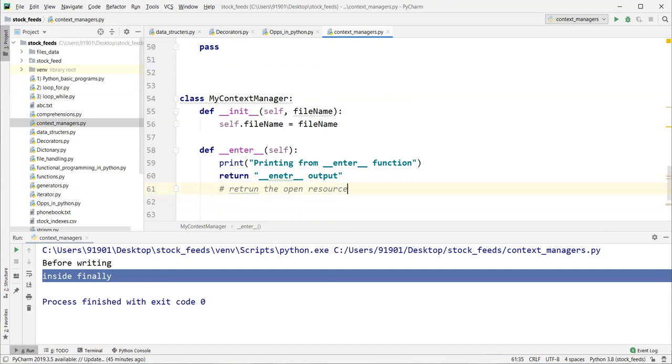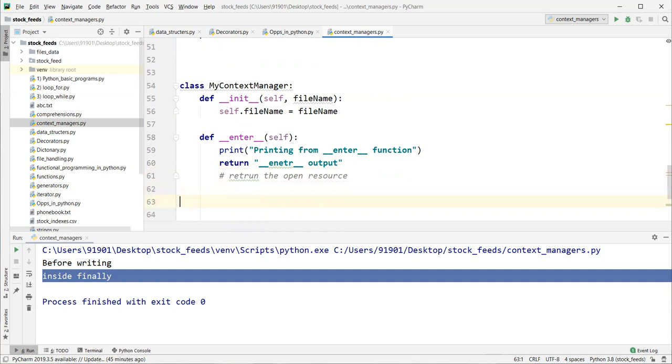Next, first let's verify whether this particular enter function is executing or not. We will add the exit function later. First we verify whether it is working or not. When you look at the class, if this class has an enter function, it means this is a context manager class, definitely. So if it is a context manager class, it is better to use it with the with statement. With MyContextManager.